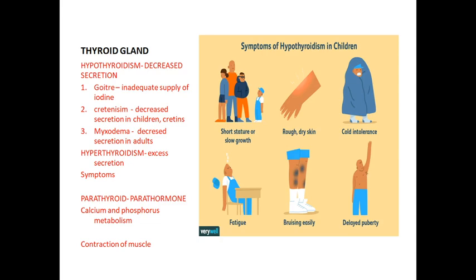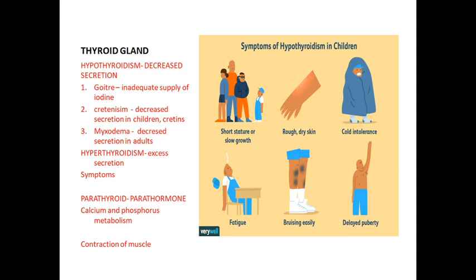What hormones are secreted by the thyroid gland? The thyroid gland secretes two hormones. One is called triiodothyronine and the other is called tetraiodothyronine, that is T3 and T4. These are the two hormones secreted by the thyroid gland.